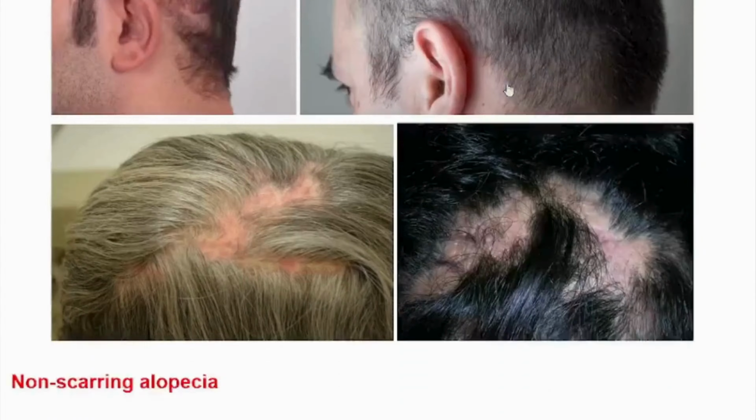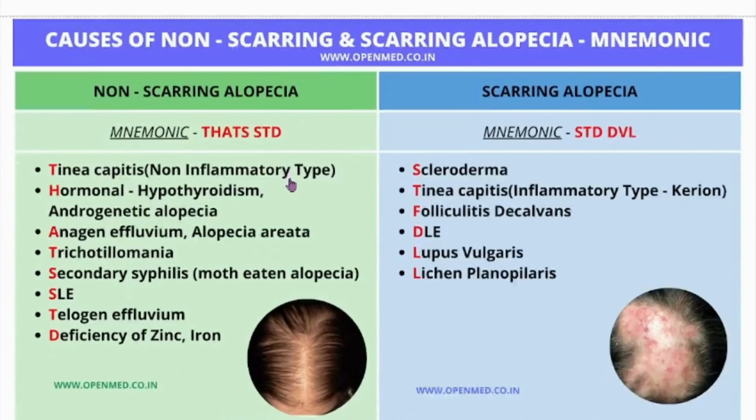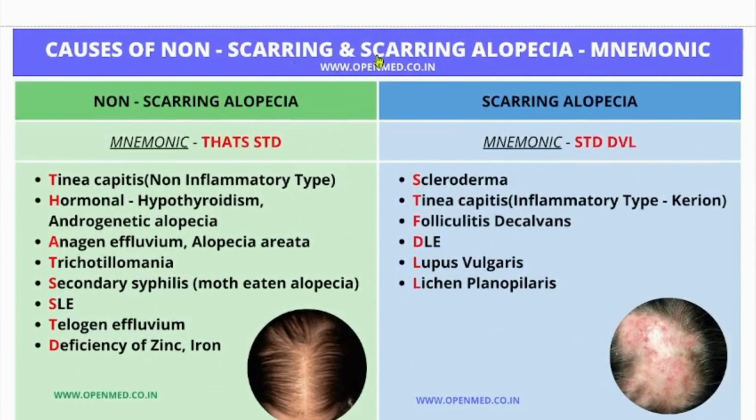It's non-scarring alopecia. Okay. Telogen effluvium is hair loss following a stressful period, for example surgery, pregnancy, or chemotherapy. Okay, telogen effluvium. And trichotillomania is a cause of non-scarring alopecia. On this occasion, the patient pulls his or her hair out. Okay. Causes of non-scarring and scarring alopecia with mnemonic.